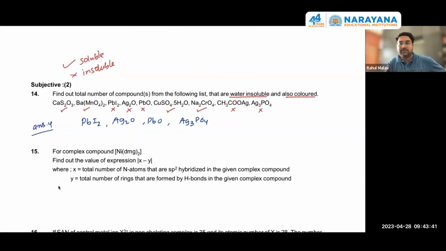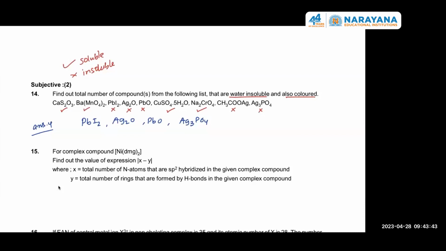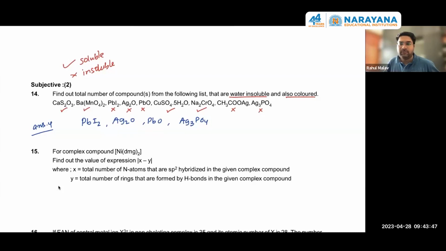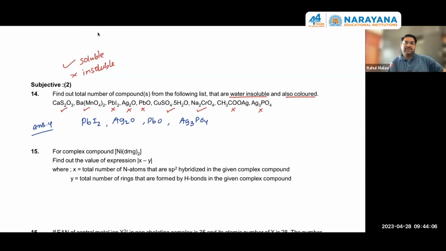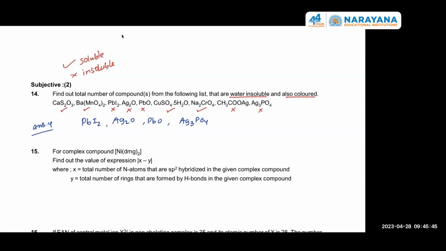Next question, 15. Sir, what will be the color of the solution of copper sulfate 5H2O? Blue. Okay. No, answer is not 0. X4, Y2. Yes.